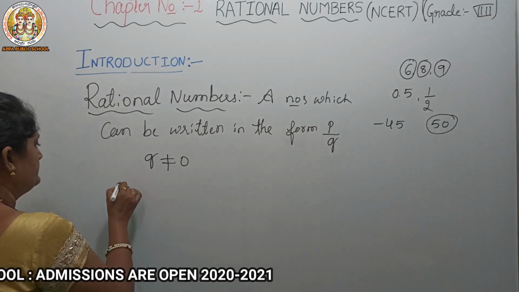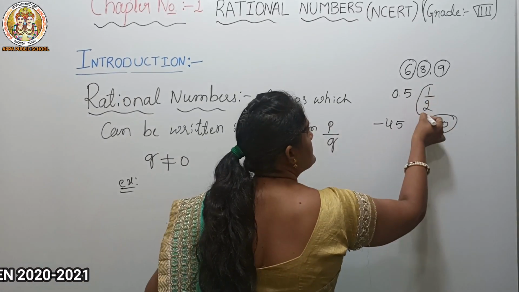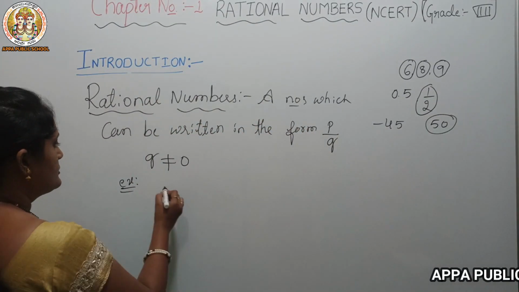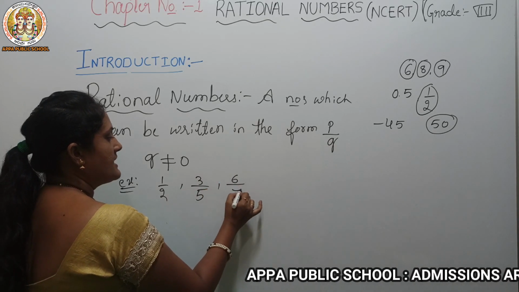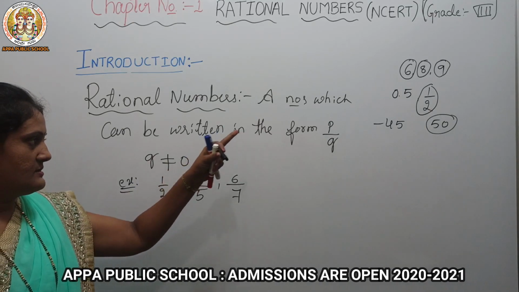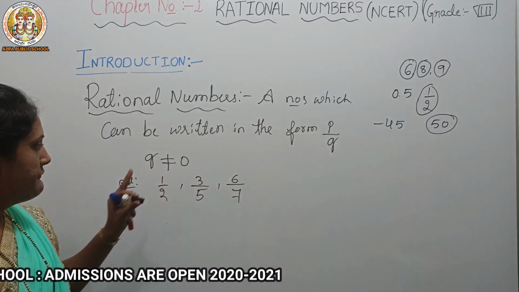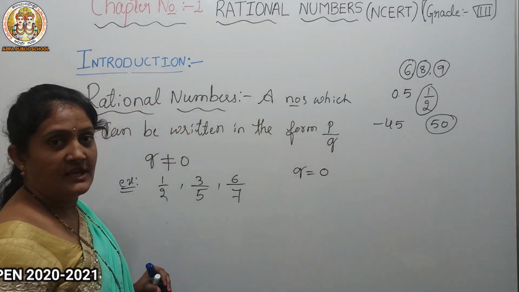For example, a fraction is also in the form of p by q. So 1 by 2, 3 by 5, 6 by 7 are all rational numbers because they are in the form of p by q. If q is equal to 0, then what?